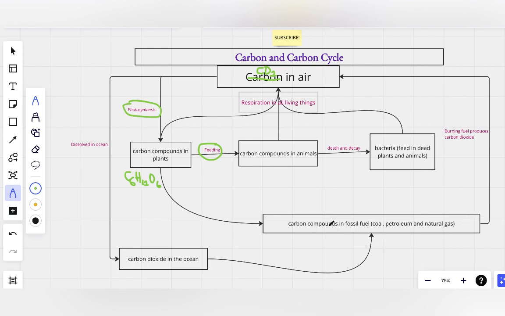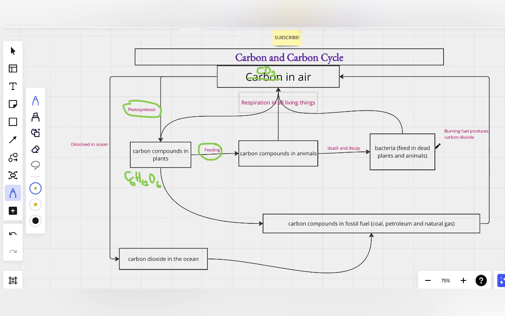We drill petroleum, we refine it, and we burn it in cars, in aeroplanes, in diesel engines, as kerosene for cooking, as aviation fuel, as gas, whatever. When you burn fossil fuel, you release carbon dioxide to the air.